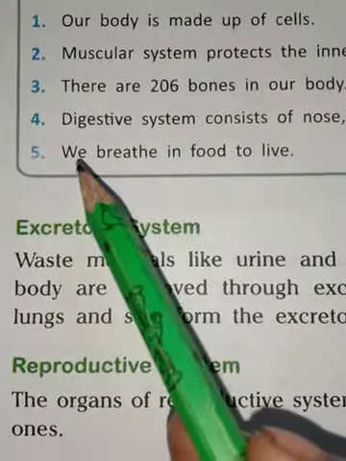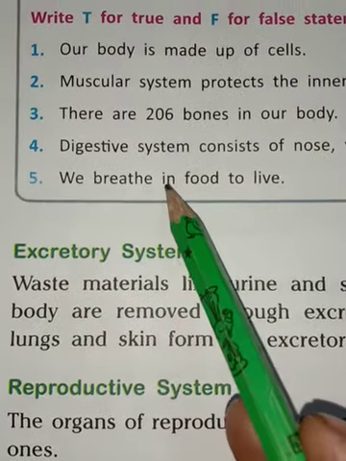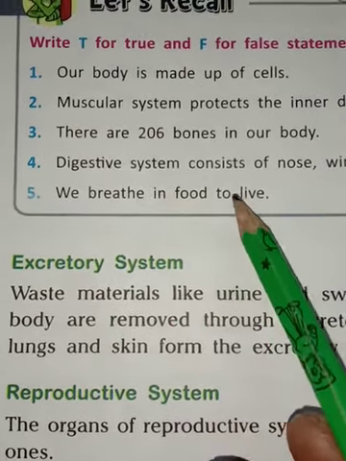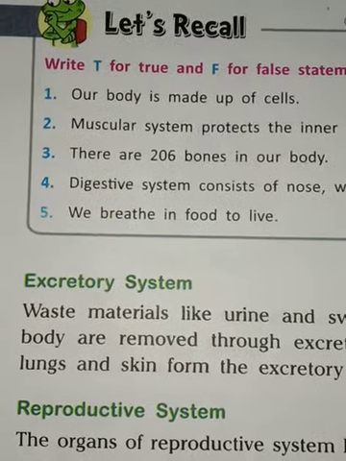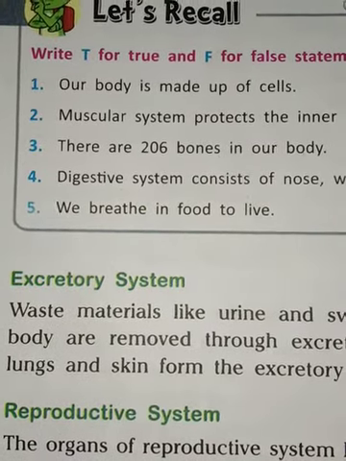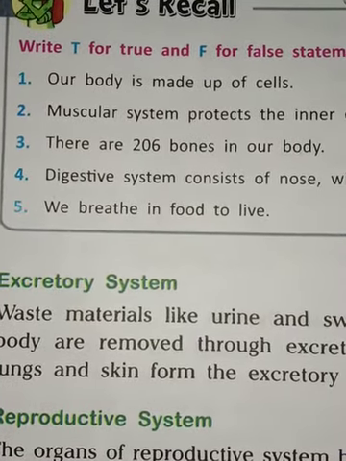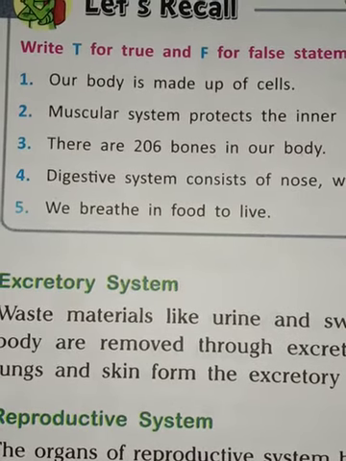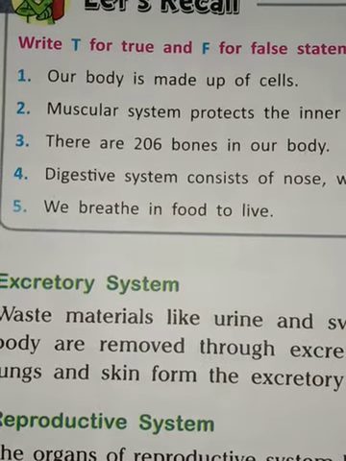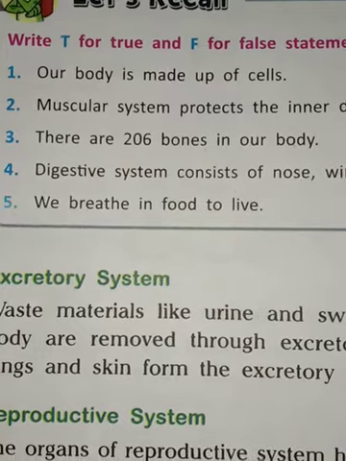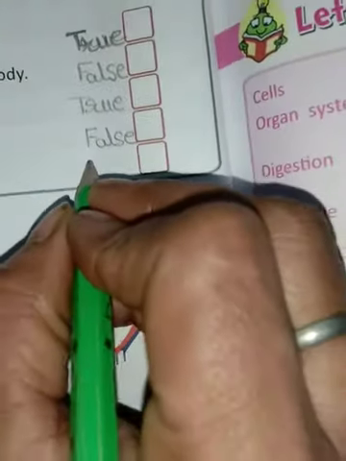Now fifth, we breathe in food to live. Student, the respiratory system helps us in breathing. So this is false. We will write here false.